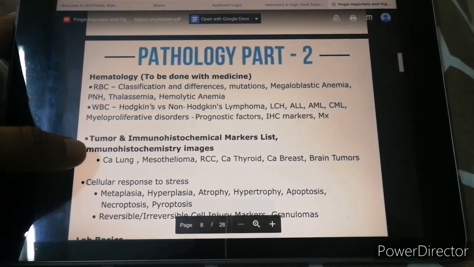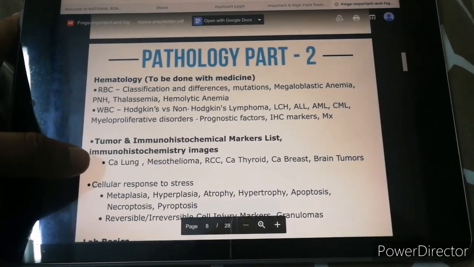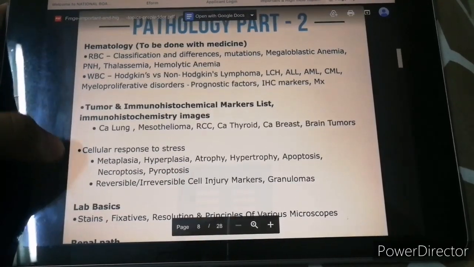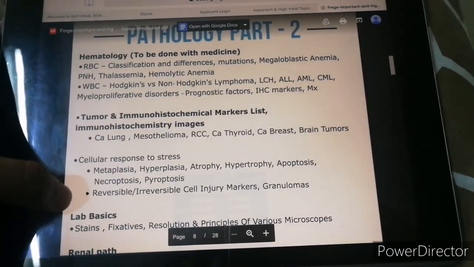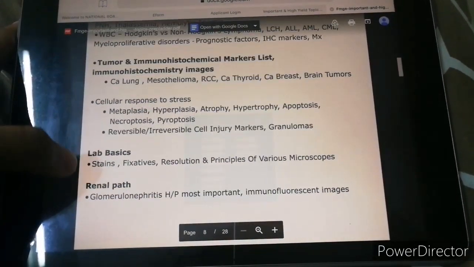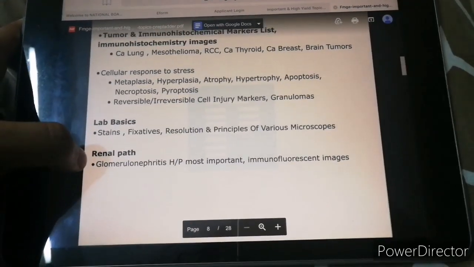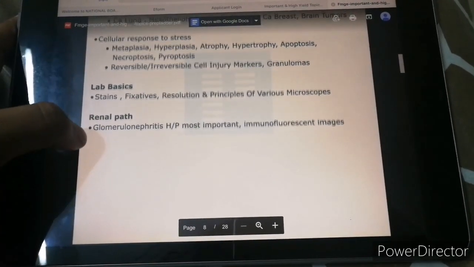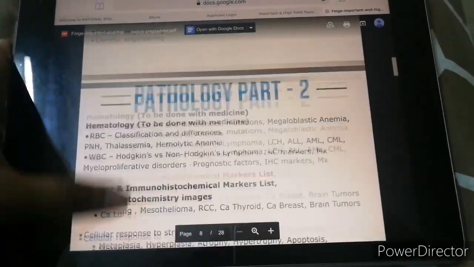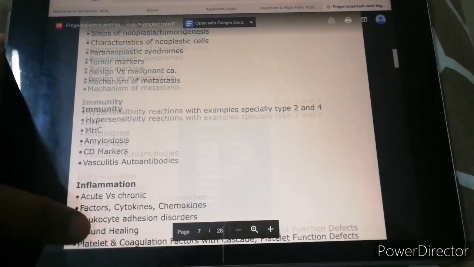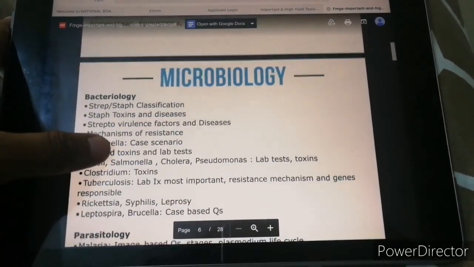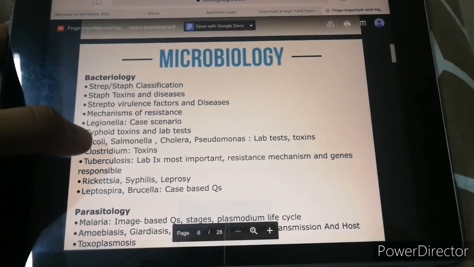It's pretty cool that they thought of writing like this, like hematology to be done with medicine and stuff like that, because I never paid attention to this document like that, but now that I'm looking at it, I feel like it's not a bad idea to do certain things with medicine, to club things up. Anyway, the paper could be clinical if it is not one-liners like in the past, right? Yeah. So, microbiology.